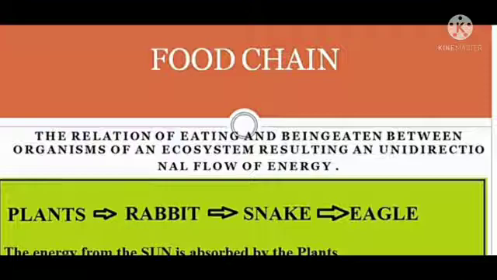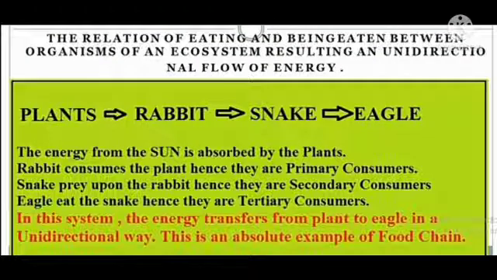As we know, plants are eaten by rabbit, and rabbit is eaten by snake, and snake is eaten by eagle. So the energy from the sun is absorbed by the plants, and rabbit consumes the plant, hence they are primary consumers. And snake preys upon the rabbit, hence they are secondary consumers.